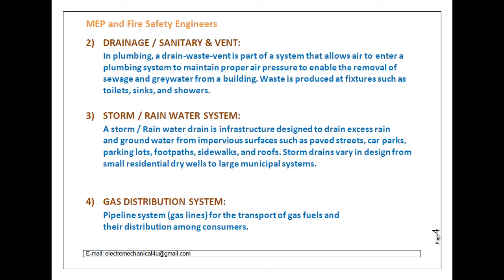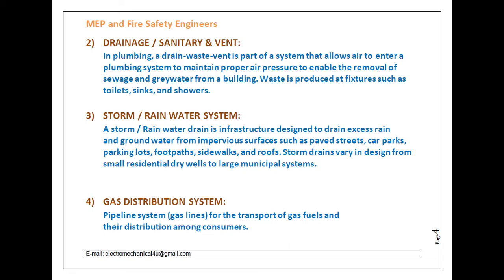Third is the rainwater system. In simple words, whatever water is generated from rainfall needs to be drained out from our property or building, roof areas, parking areas, footpaths or paved areas. Whatever system is used to drain this rainwater from our property, and that we leave to the city sewer, that complete system is called the storm water system.